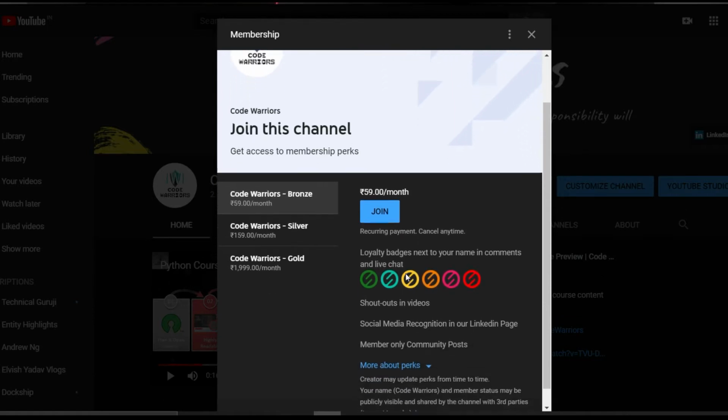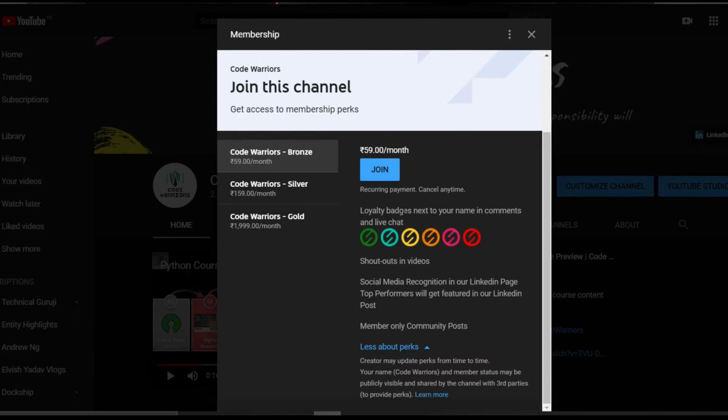In this bronze membership, what you will get is a loyalty badge whenever you comment in our videos or live chats. You will see these badges before your name. Moreover, whoever takes any membership, we will shout out their names in our videos. And bronze members will get social media recognition on our LinkedIn page. We will make posters for them if they are top performers. If they perform well, we will make a poster for them and put it in our LinkedIn post.